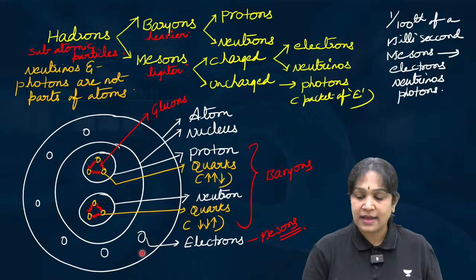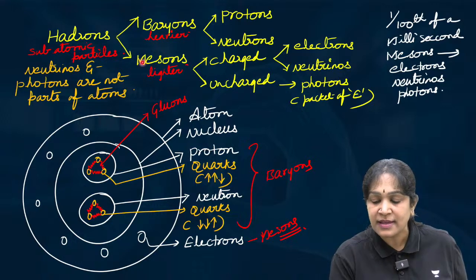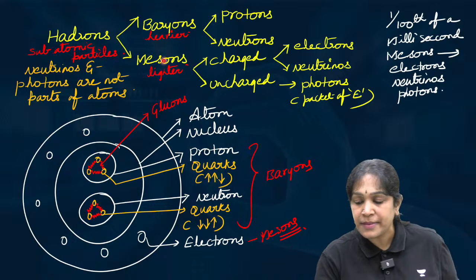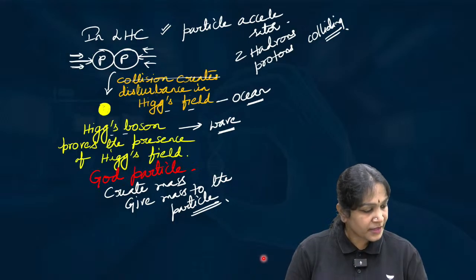No Ranjita, electrons will not come under hadrons. Electrons will come under the lighter particles called mesons. I hope it is clear. Right? Then.